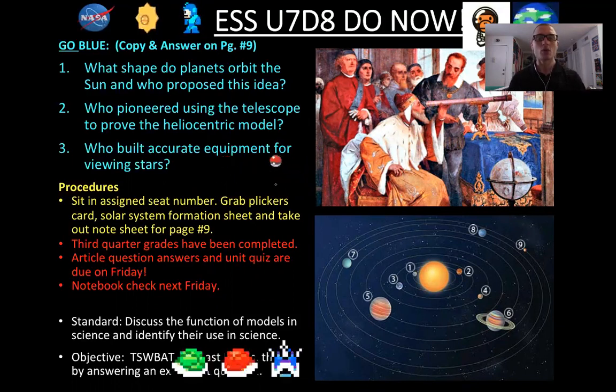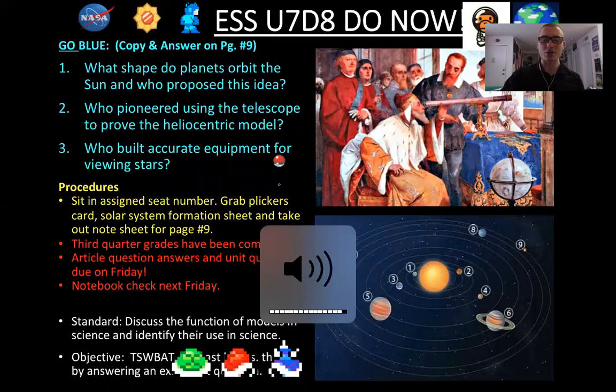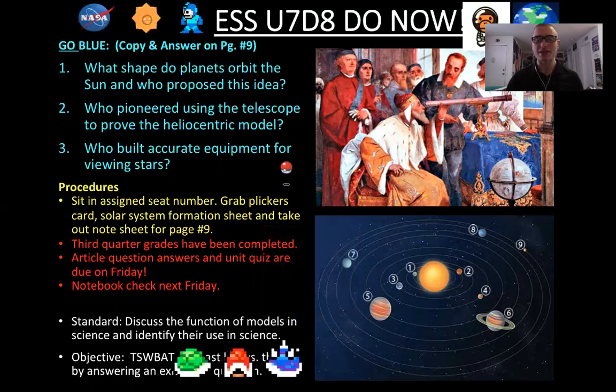Number 1, what shape do planets orbit the sun and who proposed this idea? Number 2, who pioneered using the telescope to prove the heliocentric model? And number 3, who built accurate equipment for viewing stars? Again, this is all about knowing your historical figures and what they did. If we had a test, it could be like a matching type of section. Likely to see questions on this on our quiz on Friday.